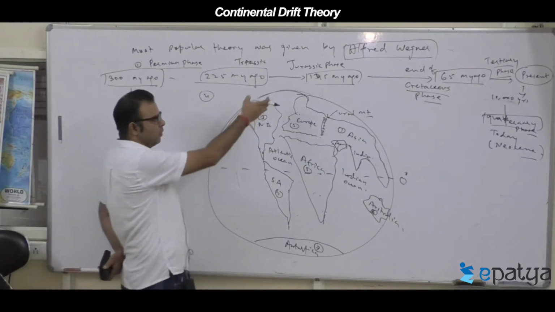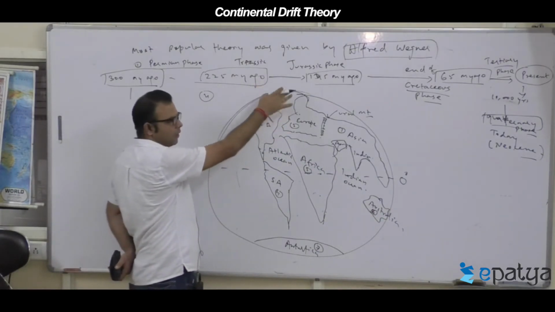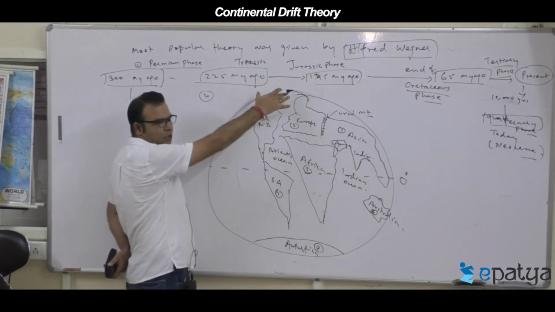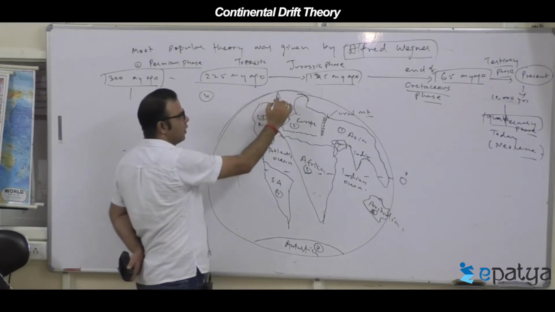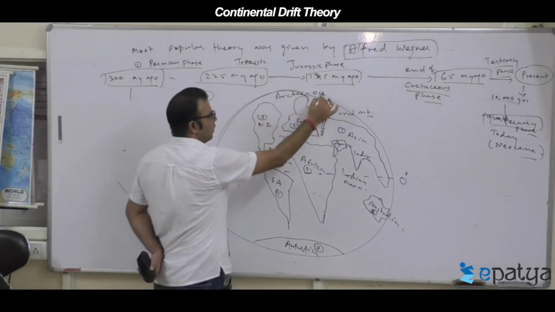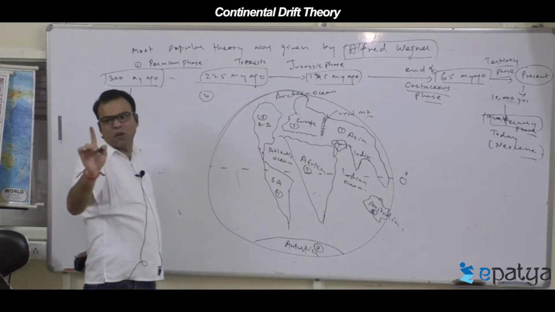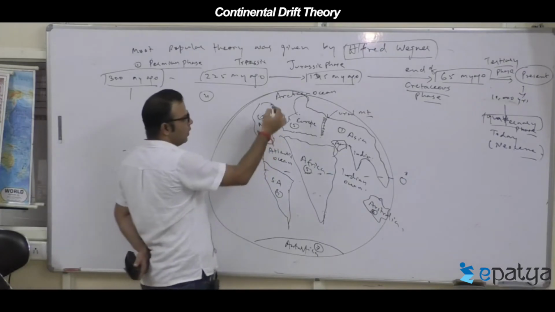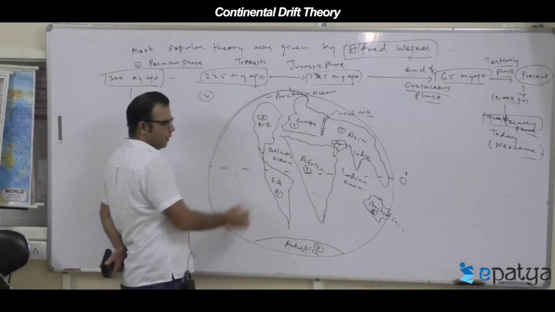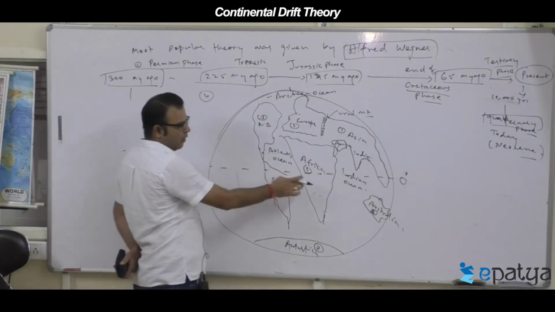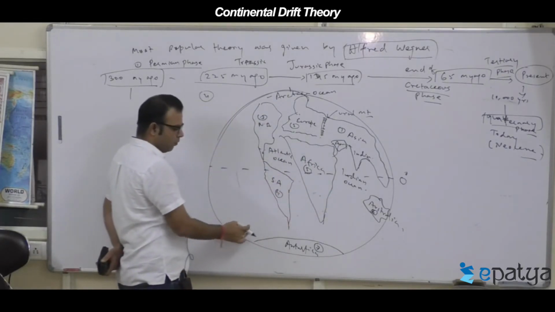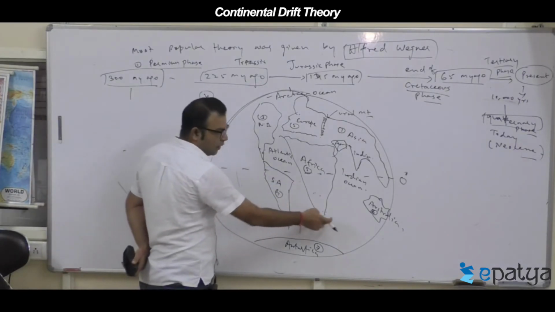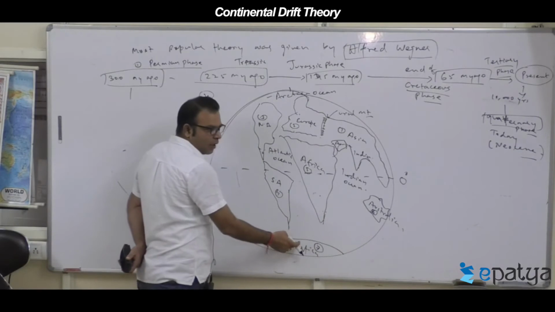One ocean developed due to downward movement here. There is no land in the north of Europe, America, and Asia; that is called the Arctic Ocean. These three oceans which you are seeing are all newly formed oceans. So what is that called? Arctic Ocean on the North Pole, Atlantic Ocean here, Indian Ocean here. And one more ocean is developing by the joining of Atlantic and Indian along the Antarctica.